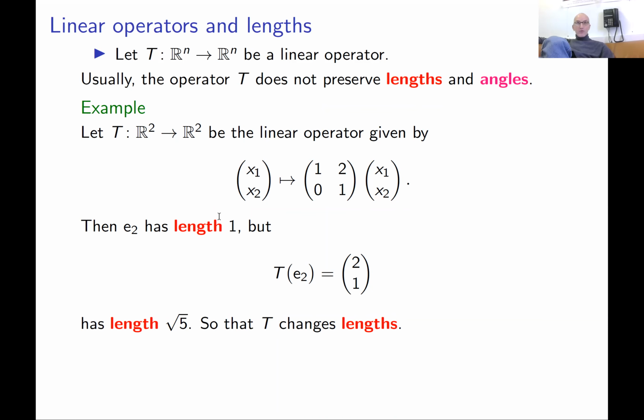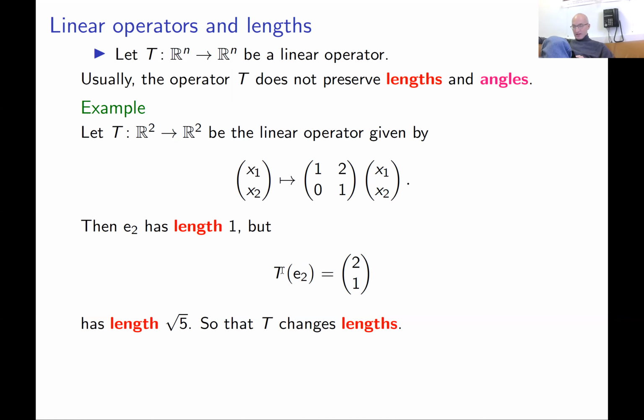But vector 0, 1 is vector e2 in our standard basis of R2. This vector has length 1, almost by definition. You take the dot product with itself and take the square root, and you get 1. So vector e2 has length 1, but vector T of e2 has length root of 5. So length is not preserved by the linear operator T.